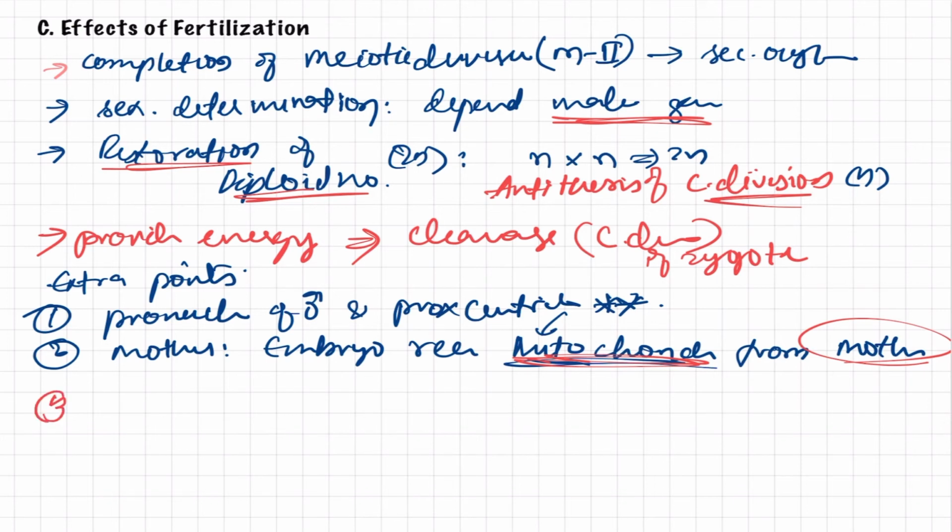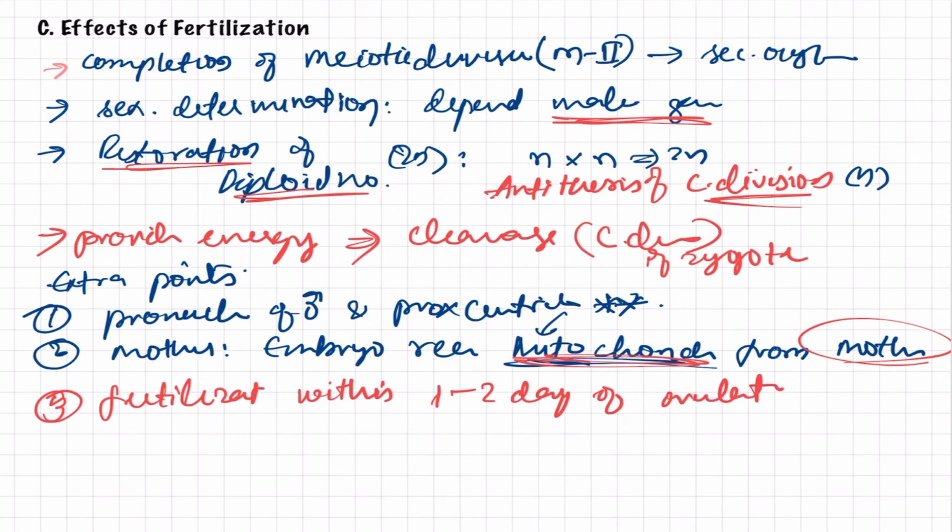And third important point is that fertilization takes place within 1 to 2 days of ovulation only. What is the reason? Because the viability, the lifetime of the ovum, is only 1 to 2 days. So as soon as ovulation takes place, the release of the ovum, within 1 to 2 days, within the viability period of the ovum, the fertilization should take place. And that is very important.